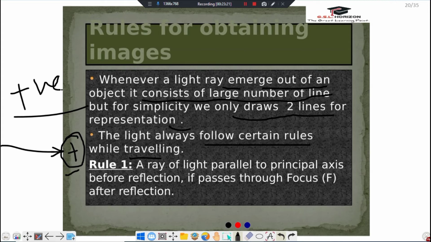So comes to rule number 1. A ray of light parallel to principal axis before reflection passes through focus after reflection.